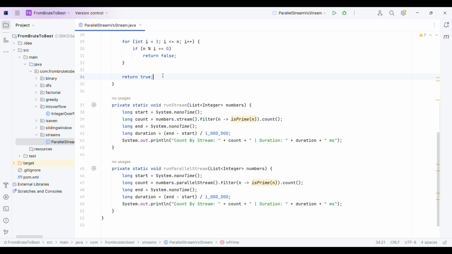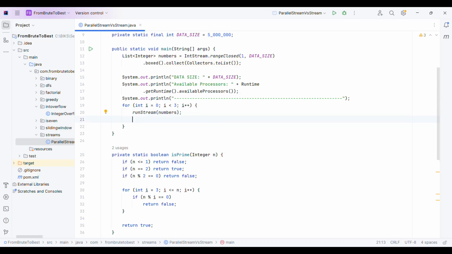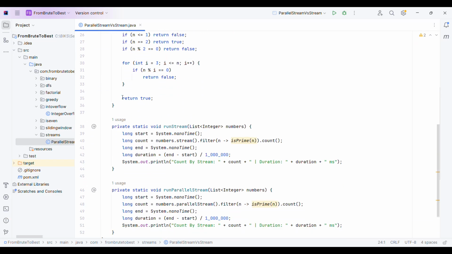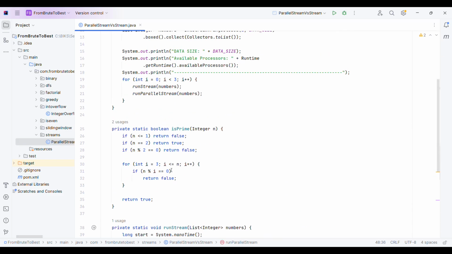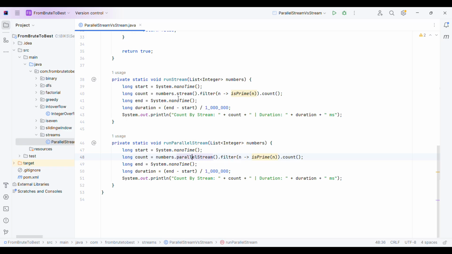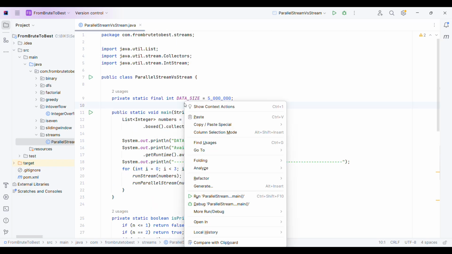Okay, so our code is ready for what we are doing. Let me call run stream with the numbers, and also run parallel stream with the same numbers. Now what we are doing here, we are basically counting the prime numbers from a list of integers using stream and parallel stream, and we are logging the execution time, the duration taken by stream and parallel stream individually. So now let me quickly run this code.